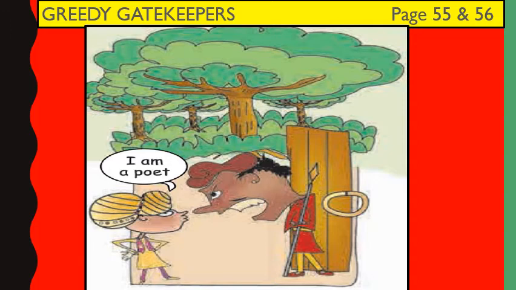The gatekeeper said, "Oh, you are a poet? The king is very kind. He will surely give you a prize. But remember, I will let you in if and only if you give me 1/10 of your prize." Young Birbal agreed, since he had no other way to reach King Akbar.